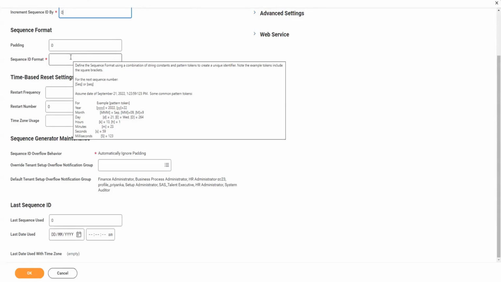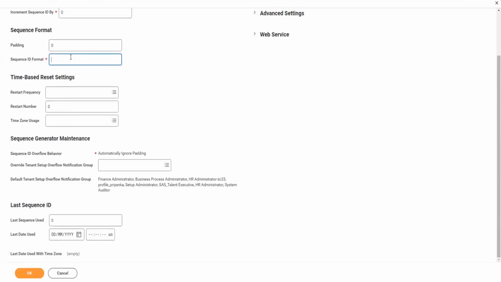So, first of all, take constants and variables. Whatever is constant, you just write as it is. But whatever things you want to make dynamic, and which are allowed by this sequence editor, those have to be in square braces, open and close. Each element has to be in square braces, open and close. Anything outside these square braces will be considered a constant.